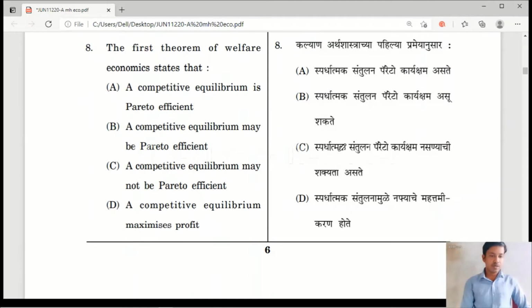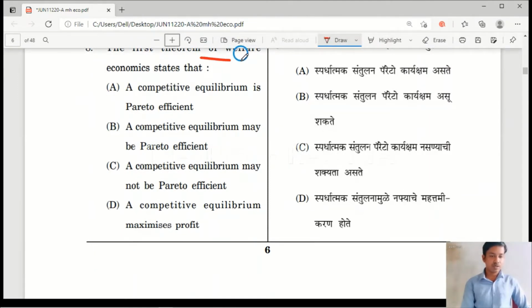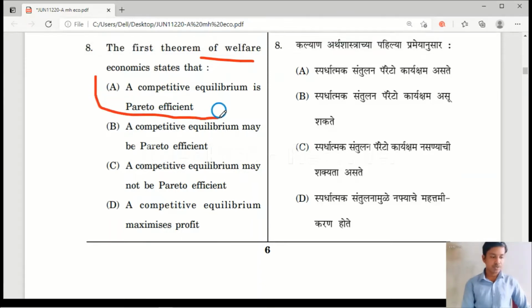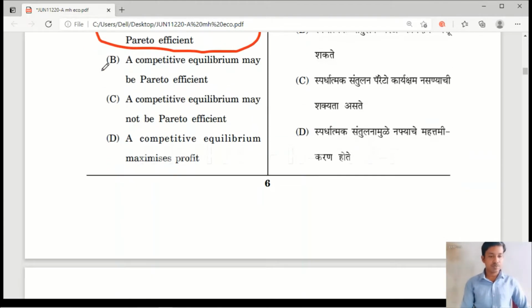Question number 8. The first theorem of welfare economics states that option A, a competitive equilibrium is Pareto efficient; option B, a competitive equilibrium may be Pareto efficient; option C, a competitive equilibrium may not be Pareto efficient; option D, a competitive equilibrium maximizes profit. Here the right answer is option A, a competitive equilibrium is Pareto efficient. This is according to the first theorem of welfare economics.